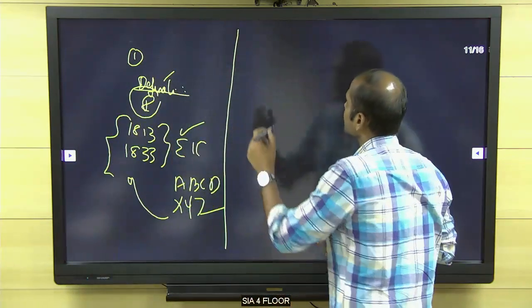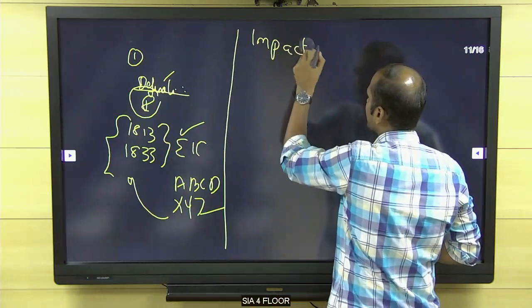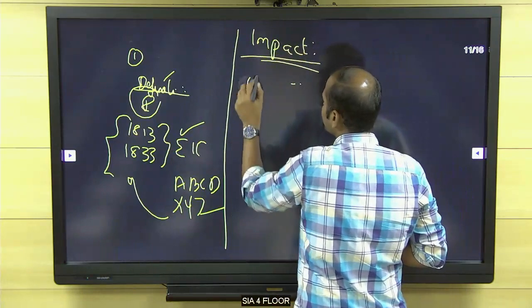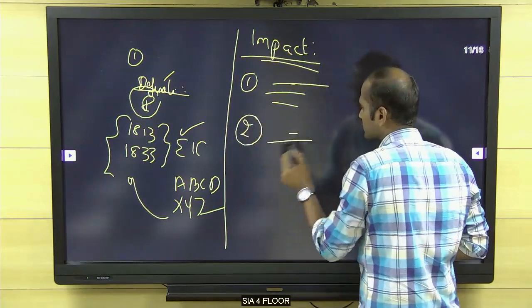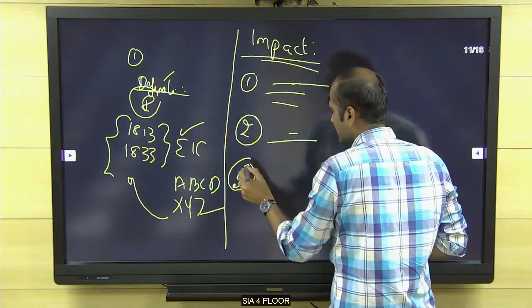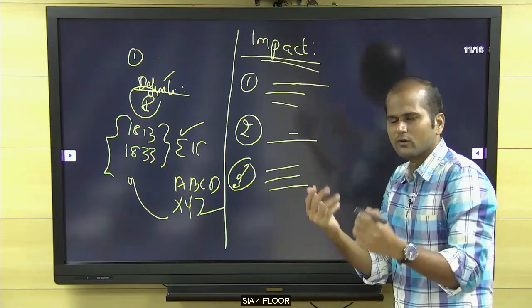Okay. What kind of impact? Right. What kind of impact did it produce? If the question is what kind of impact, just two or three lines. This is impact 1, this is impact 2, this is impact 3. In that, you need no analysis. What is the impact? Just write and go on.